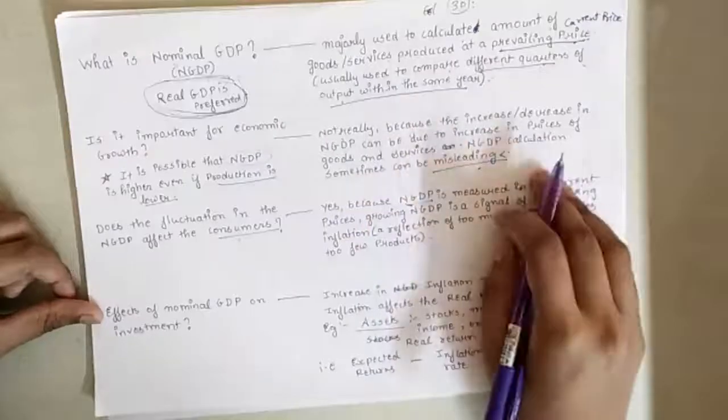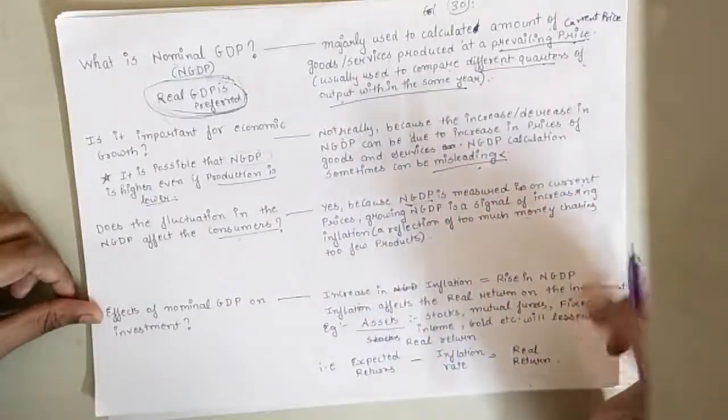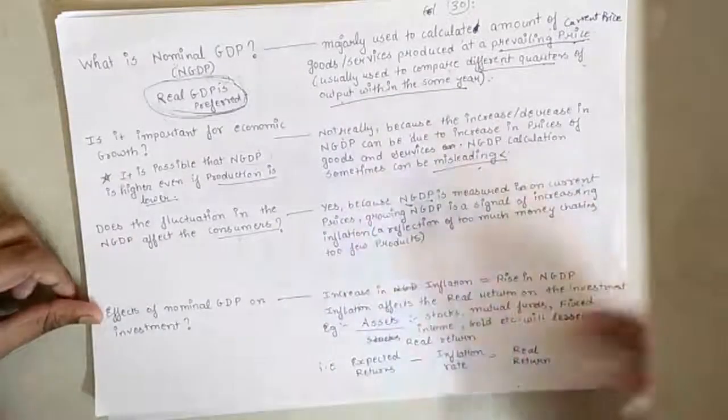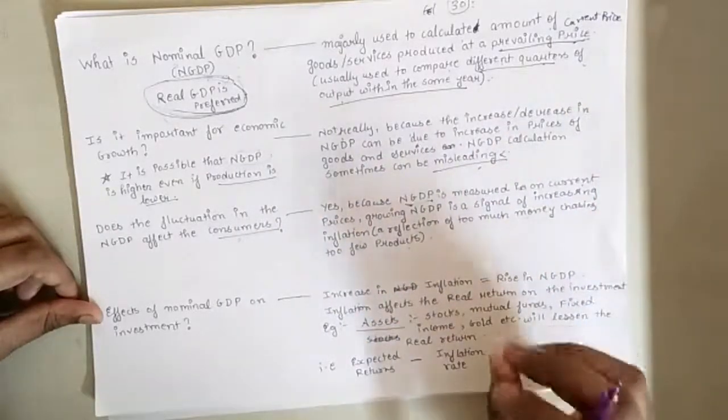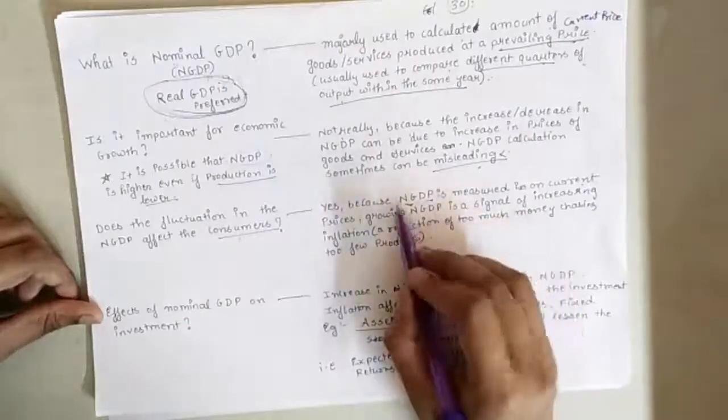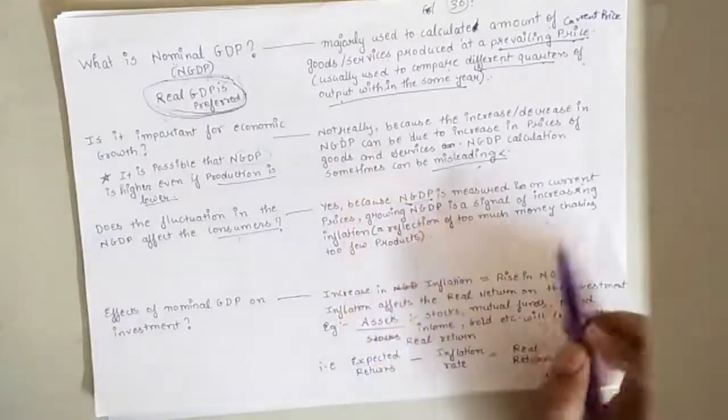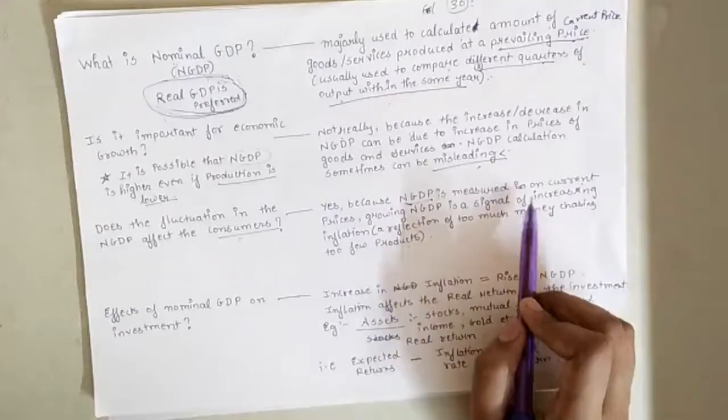Whenever the NGDP rises, economists and statisticians turn to know what the inflation is, and accordingly they calculate the NGDP, and that's how the NGDP is measured.